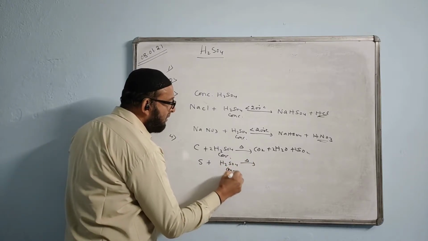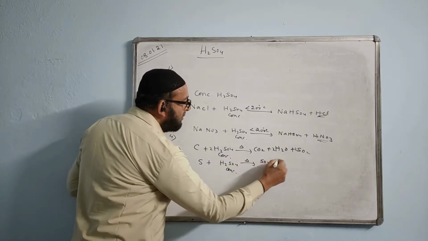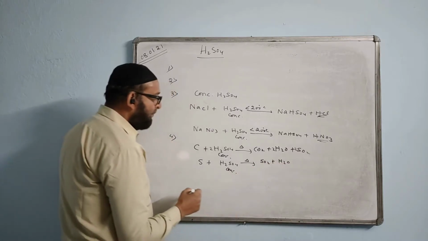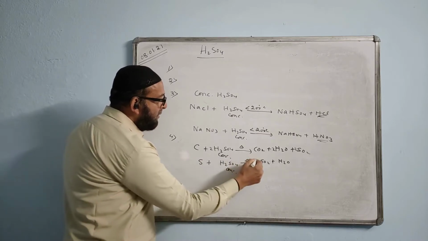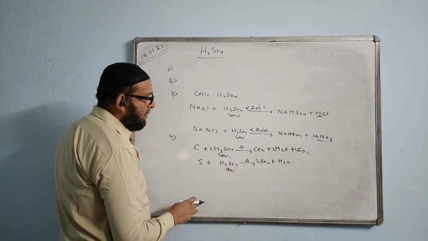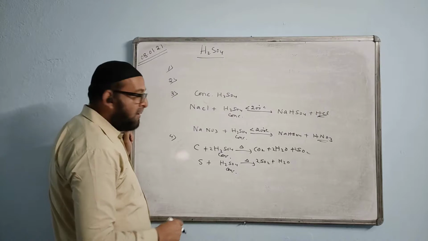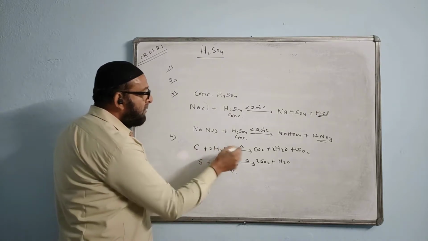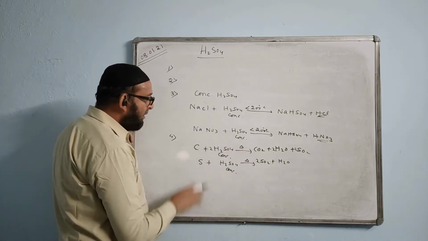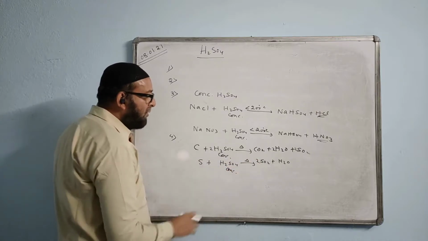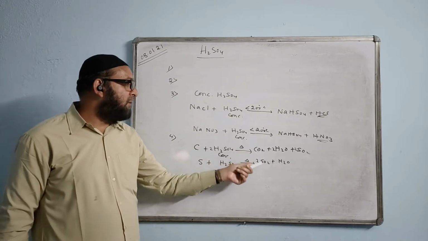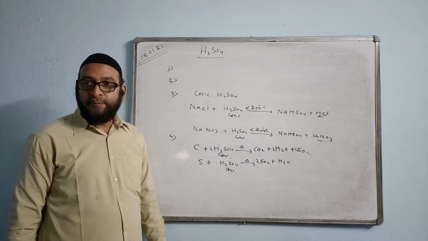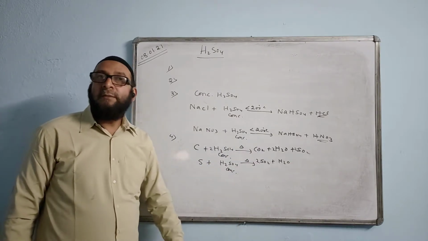This is also concentrated, it will give you SO2 plus H2O. Balancing number you will keep S, and H2S is coming, if you write 2 here, this is balanced. That means carbon gets oxidized to carbon dioxide, and here sulfur gets oxidized to sulfur dioxide by the action of concentrated sulfuric acid. These are the oxidized products.